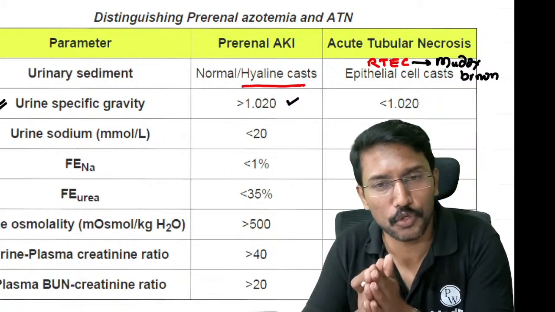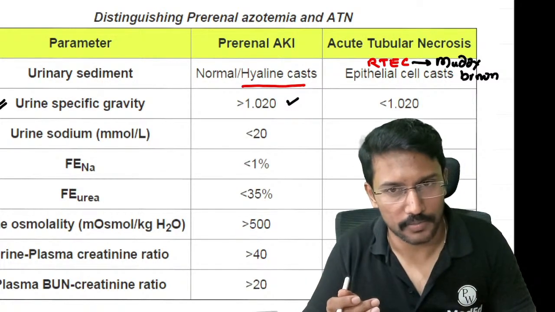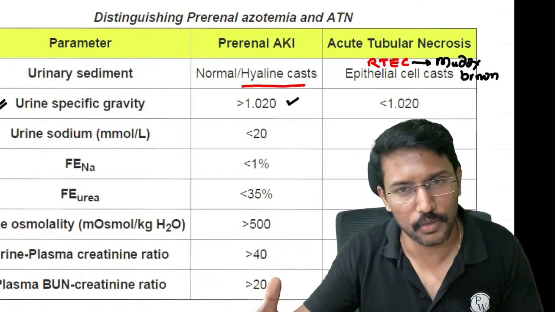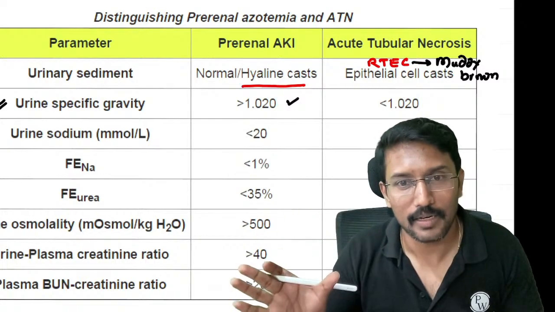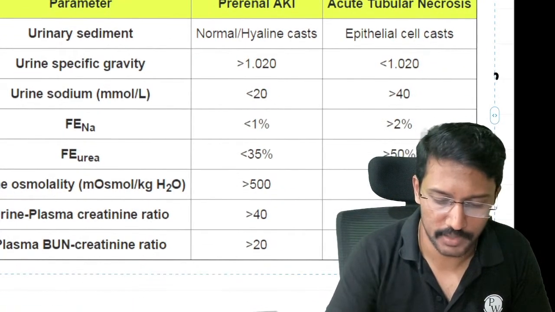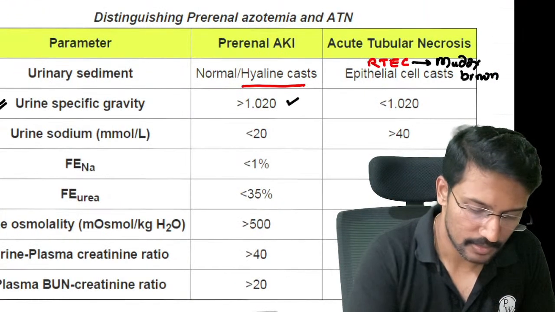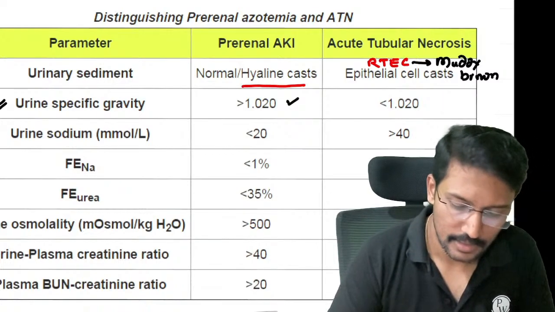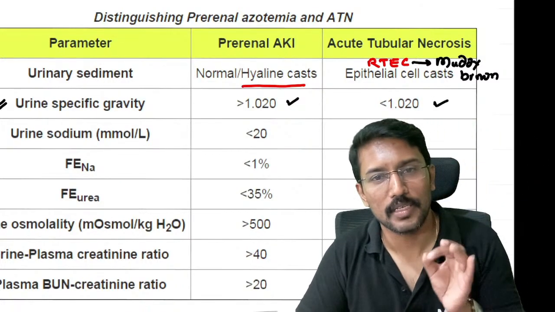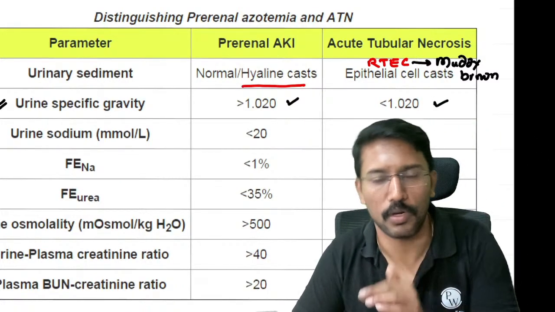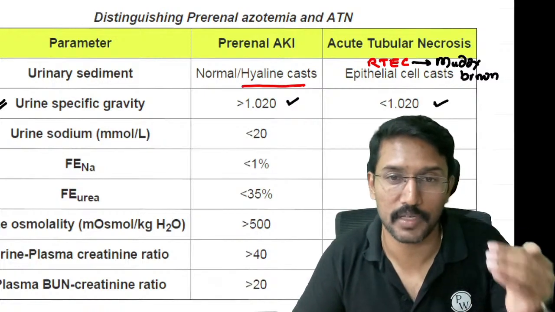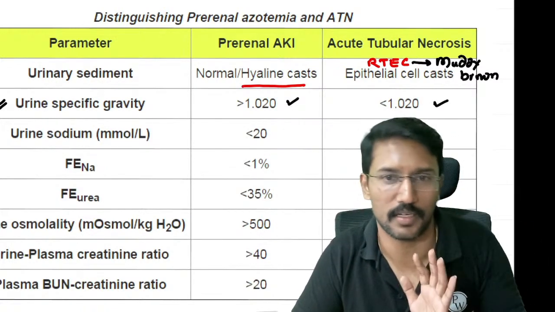But if there is a damage to tubule, I am not able to reabsorb water, right? So in that case, I am losing a lot of water in urine. The urine will be dilute. So what will happen to the specific gravity? It will be less, right? The specific gravity will be less than 1.020 if I have acute tubular necrosis. Pre-renal means urine specific gravity will be high because we will have concentrated urine.